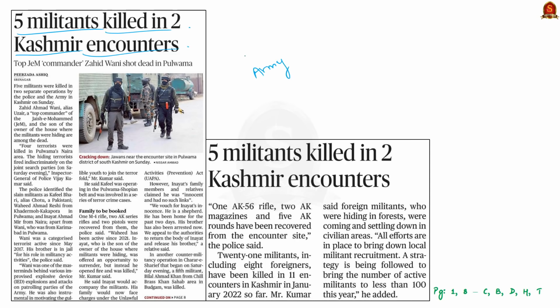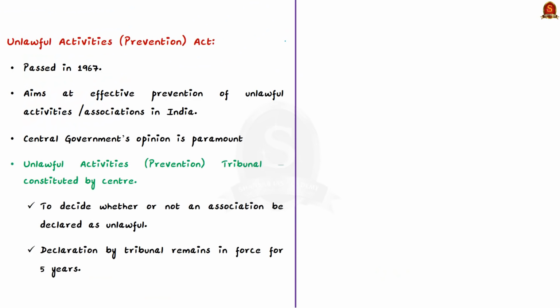The article also says that the family members of Inayat, who was one of the slain assailant, will now face charges under the Unlawful Activities Prevention Act, that is UAPA. So in this context, let us revise some important provisions of Unlawful Activities Prevention Act. See, the UAPA was passed in 1967 and it is an act to provide for more effective prevention of certain unlawful activities of individuals and associations and for dealing with terrorist activities.